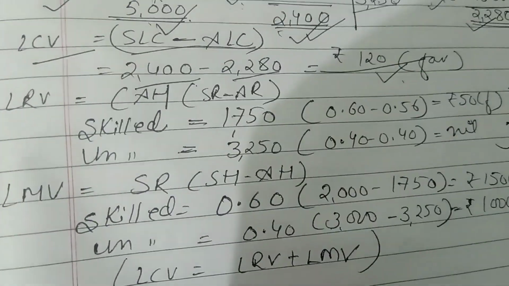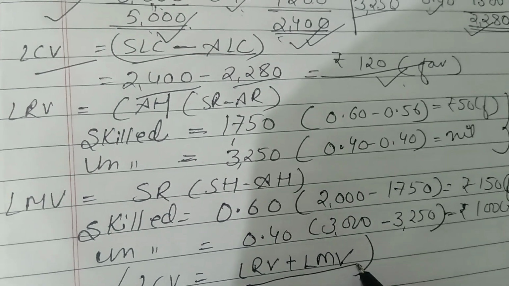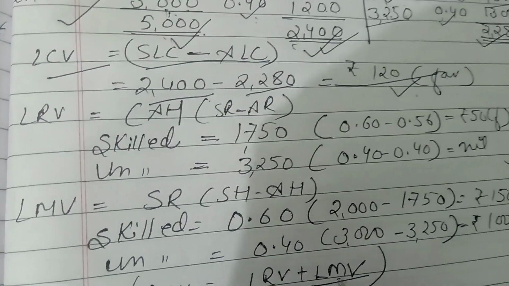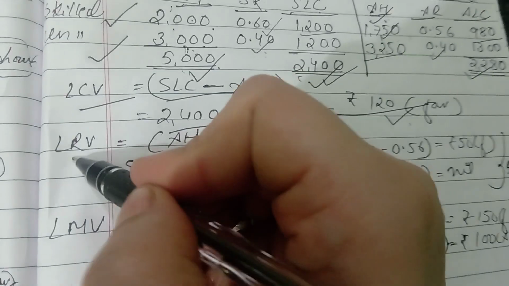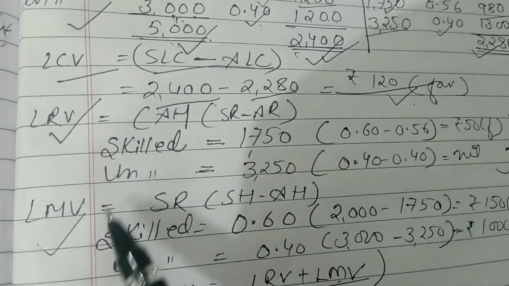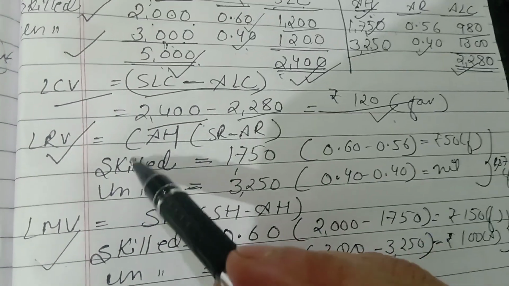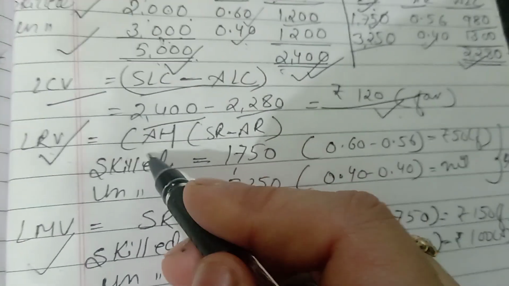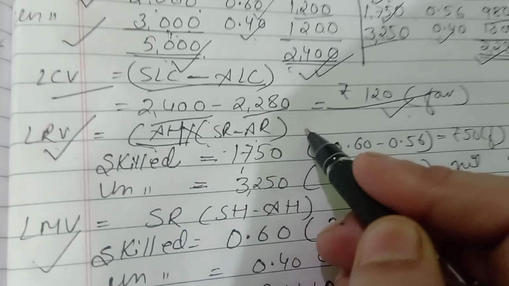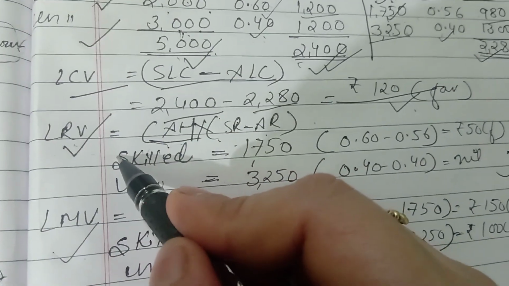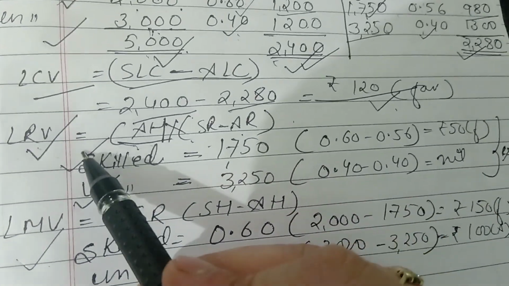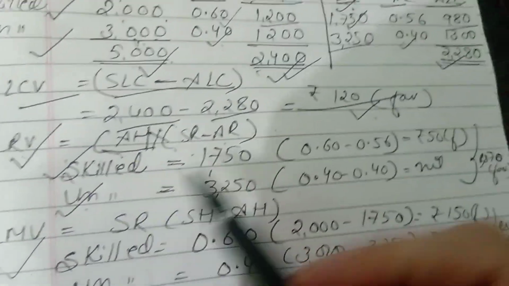Well students, the LCV is equal to labor rate variance plus labor mix variance. So we will create two columns, one for LRV and another for LMV, that is the labor mix variance. Labor rate variance, the formula is actual hours into standard rate minus actual rate. Because we have two types of labor in our company, skilled and unskilled, we will take skilled and unskilled separately.